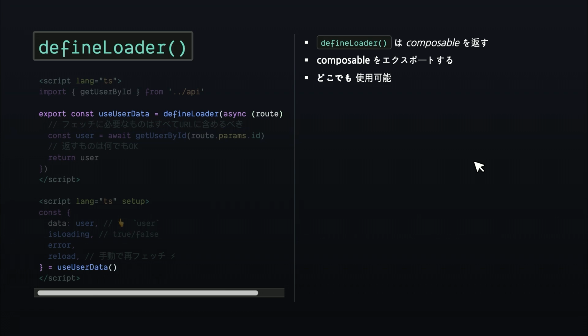So as I said, defineLoader returns a composable. And we are exporting this composable, as you can see. This allows us to do 2 things. The first is letting the router know that this page, because we're on a page component, is aware of this loader. So it should load the data in this loader. And the second is to use it anywhere. Since we're exporting it, we can import it in any other component, and it will also work.